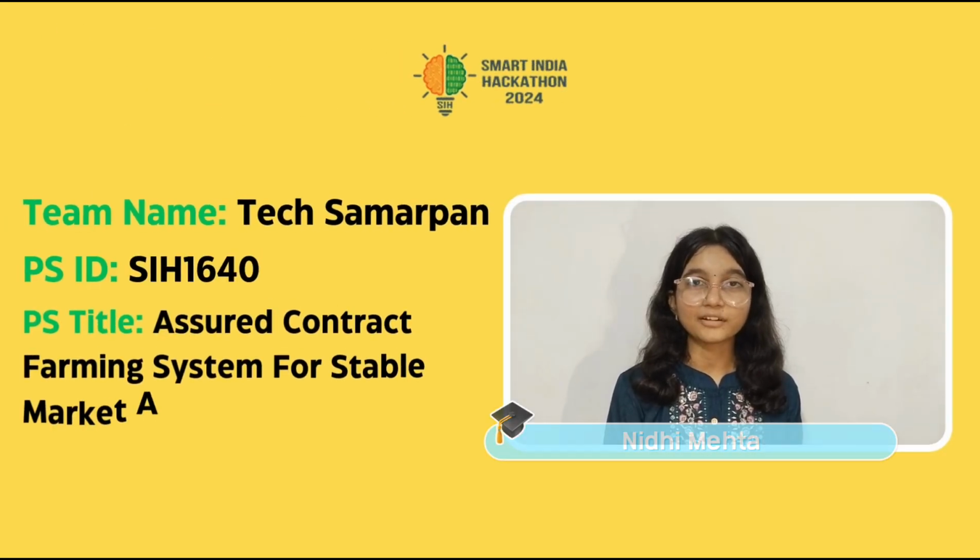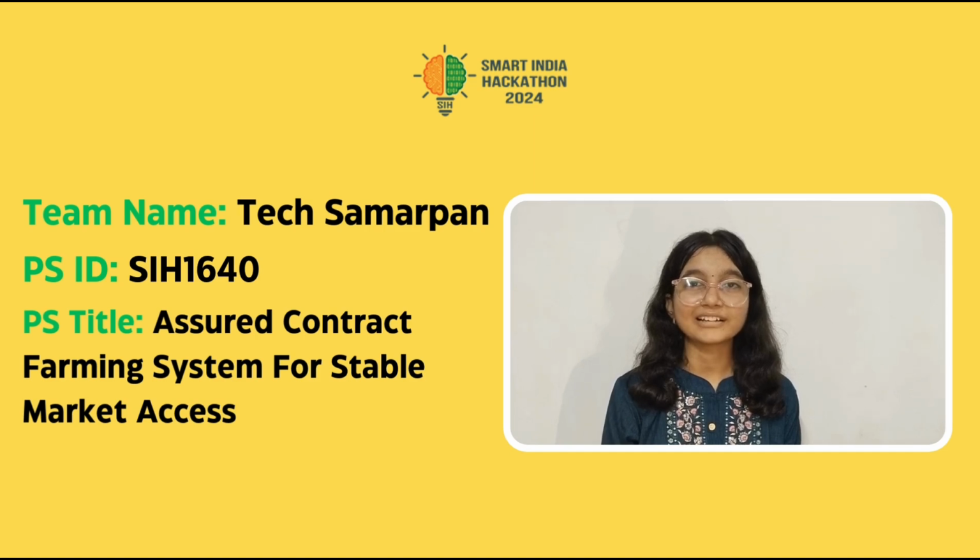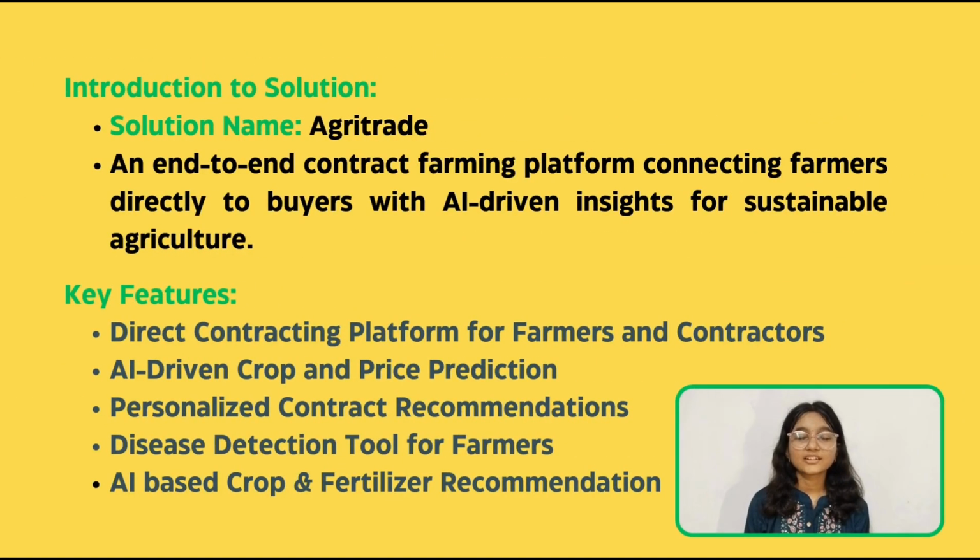We are Team Tech Samarpan and our problem statement ID is SIH1640, titled Assured Contract Farming System for Stable Market Access. Our solution AgriTrade is a comprehensive platform designed to connect farmers with contractors directly through personalized contracts. AgriTrade also features AI-powered crop and price prediction tools to help farmers make informed decisions.